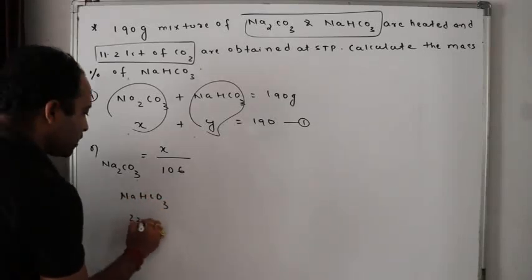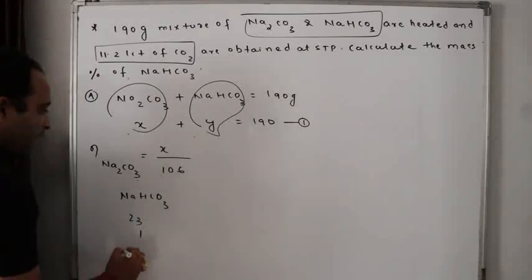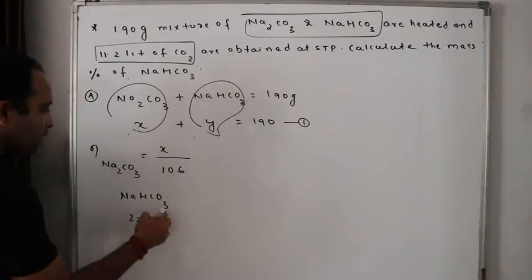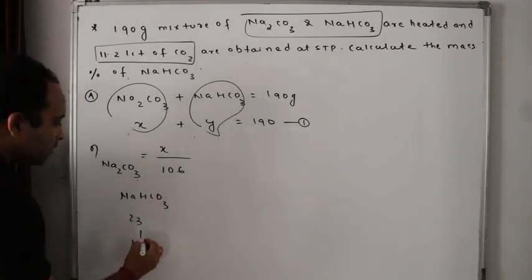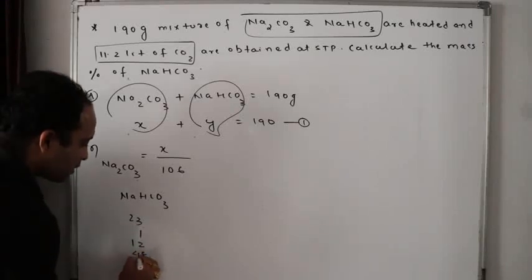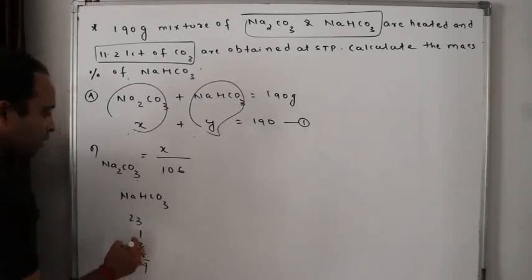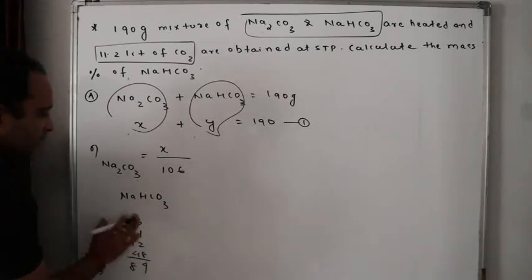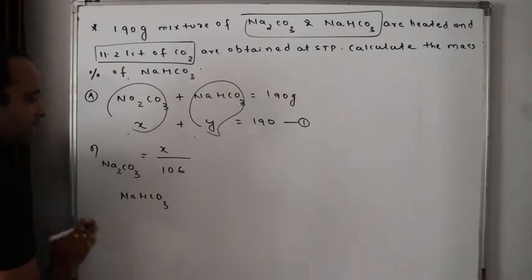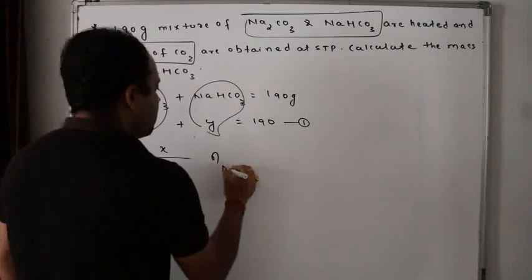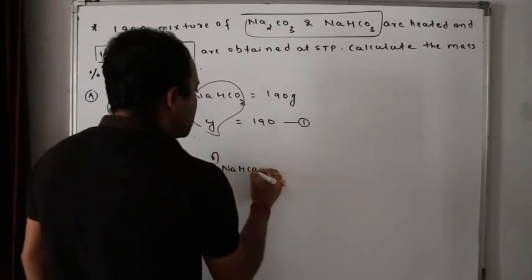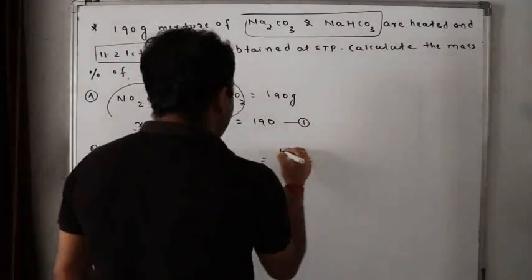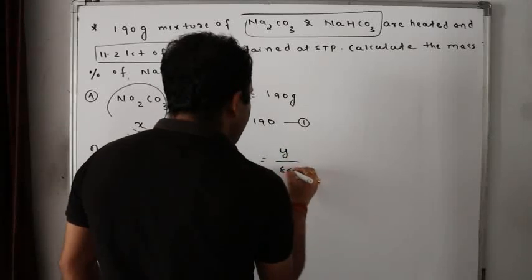NaHCO3: 23 for sodium, 1 for hydrogen, 12 for carbon, and 48 for oxygen. So the total is 84, isn't it? For sodium bicarbonate it is 84. Got it? So the number of moles of NaHCO3 is Y by 84.